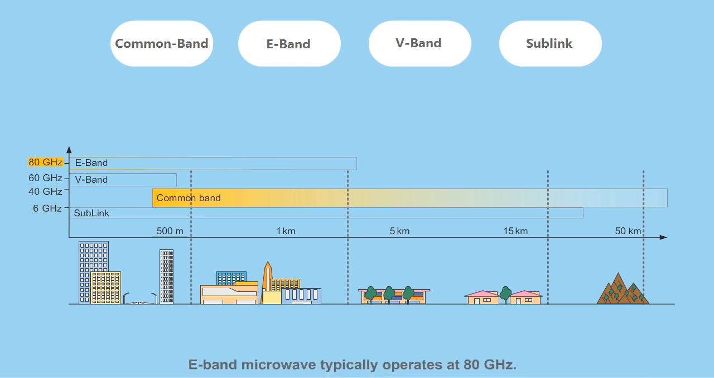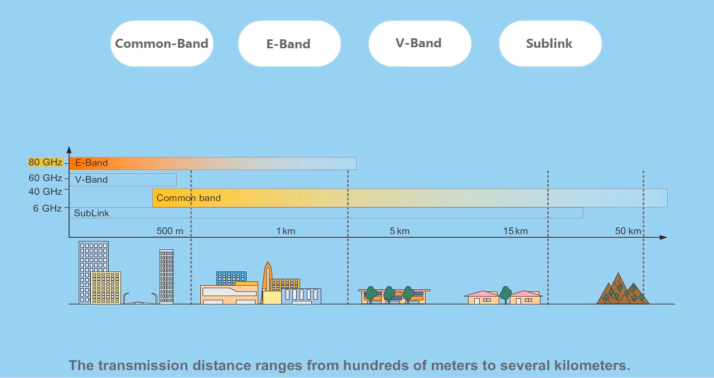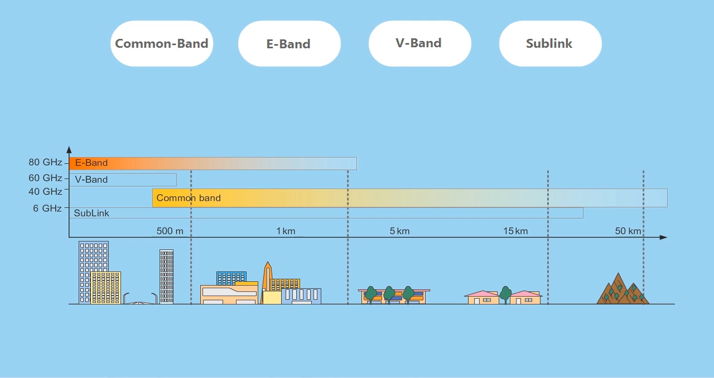E-band microwave typically operates at 80 GHz. Compared to the common band, E-band features large capacity, minimal interference between sites, and plentiful spectrum resource. The transmission distance ranges from hundreds of meters to several kilometers. E-band is well suited to handling large capacity backhaul requirements.